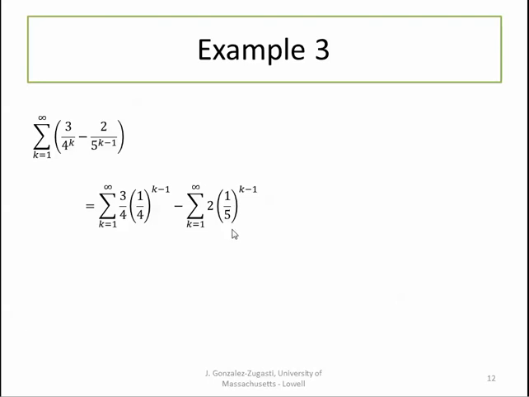And the second one is a geometric series with a equal to 2 and r equal to 1/5. Since the r's in both cases are less than 1, we know that they converge. We know that their sums are given by this formula. And when we simplify, we find that our new series up here converges and has a sum of -3/2.